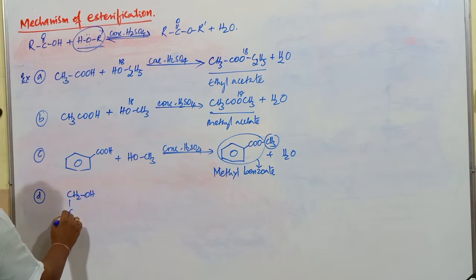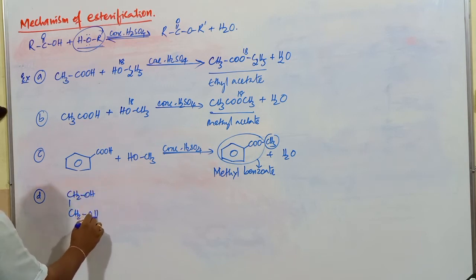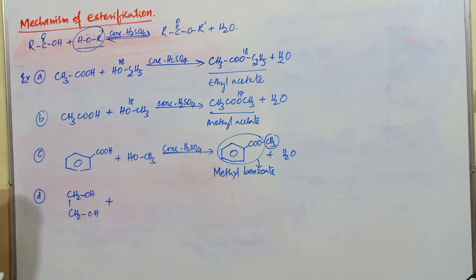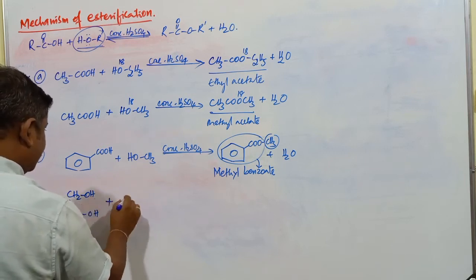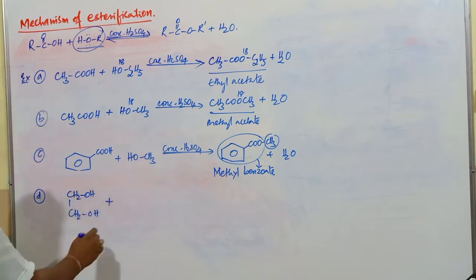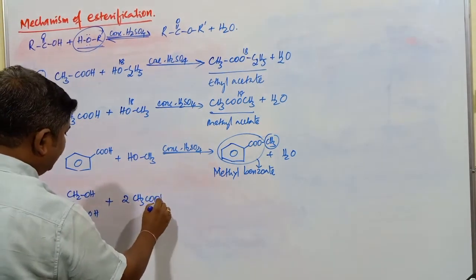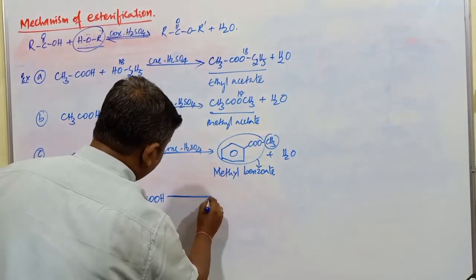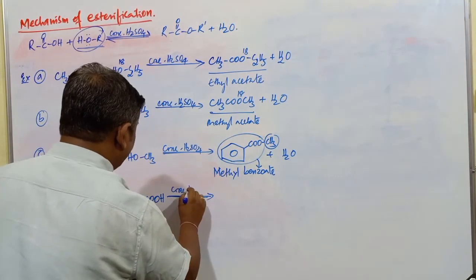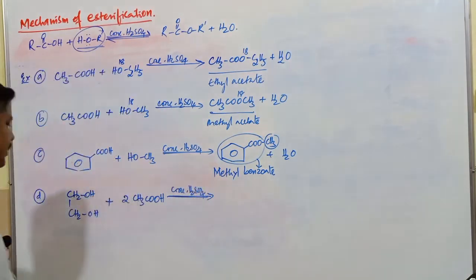Next one, if you go with CH2OH, CH2OH plus alcohol, that is it is an alcohol actually. This is 2 moles of acetic acid, CH3COOH. What is the compound obtained if it is carried out in presence of concentrated sulfuric acid?